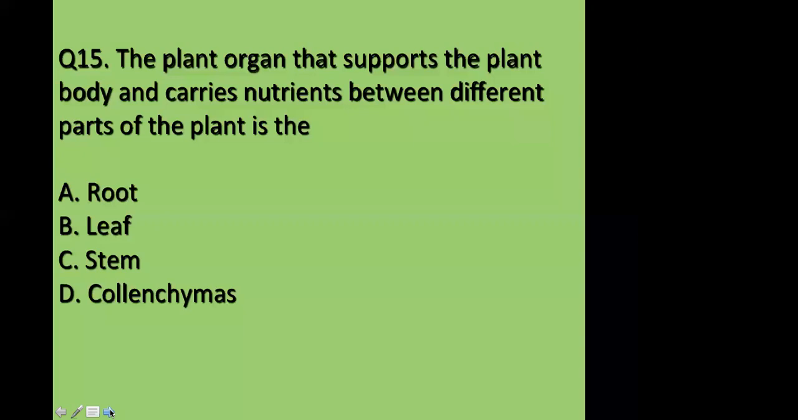So does it like prepare minerals? Not exactly minerals, but it provides support to the plant.